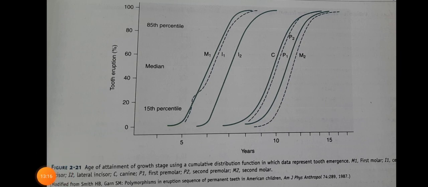In figure 2.21, where the proportion of individuals who have attained a particular stage is plotted against the midpoint of each age group, a chronology of age of attainment of tooth formation for females is shown as an example of this type of chronology in table 2.7.